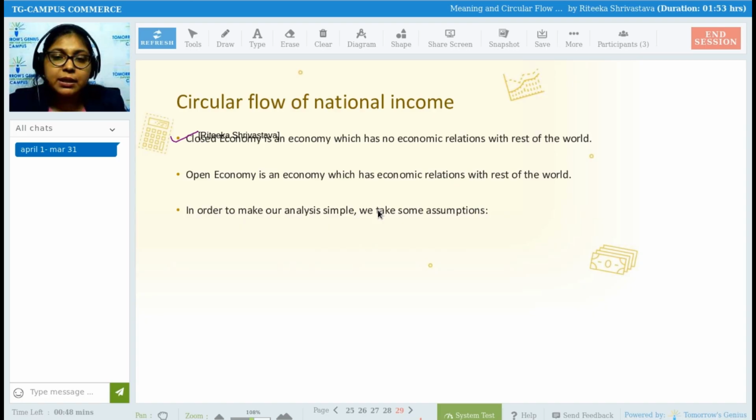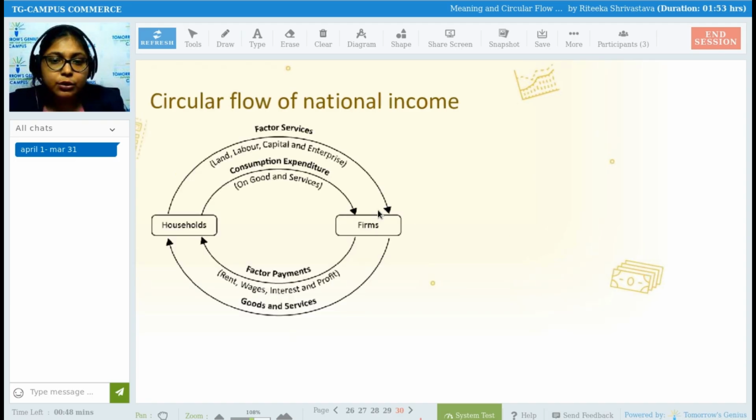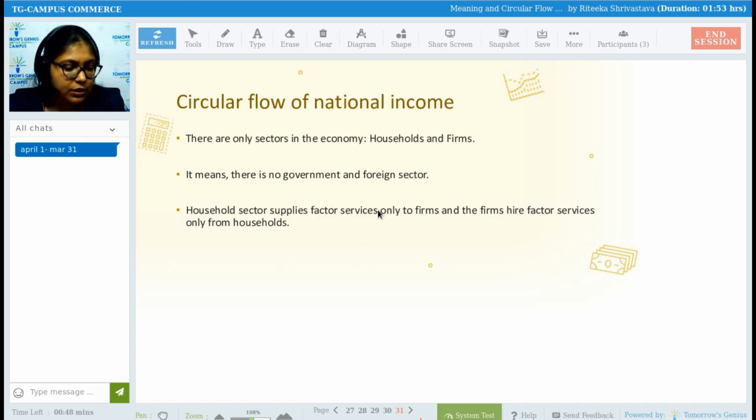Closed economy, now see here we have given you the meaning, is an economy which has no economic relations with the rest of the world. Open economy is an economy which has economic relations with the rest of the world. A closed economy will not do the trading of goods and services with foreign countries, whereas an open economy is going to get indulged in the trading of goods and services with foreign countries. In order to make our analysis simple, we have made some assumptions. Now, to understand the circular flow of national income in a two-sector economy, we have made certain assumptions.